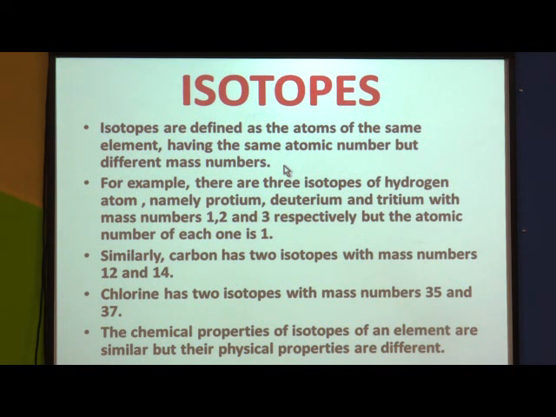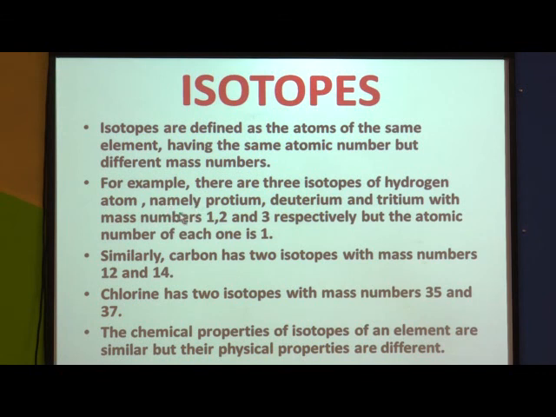Just recall, we have seen that mass number means protons plus neutrons. Same atomic number means same protons, as atomic number is nothing but the number of protons, and different mass number is due to the difference in their number of neutrons. For example, there are 3 isotopes of hydrogen.